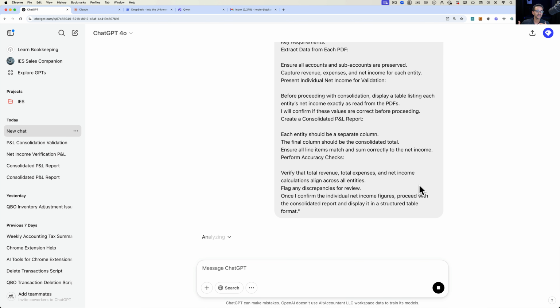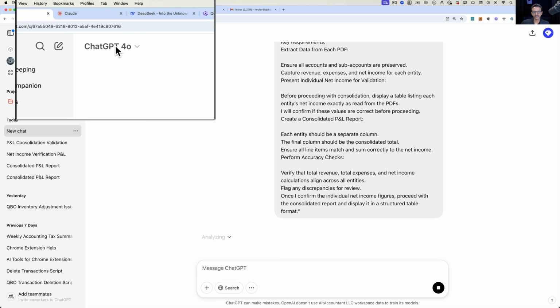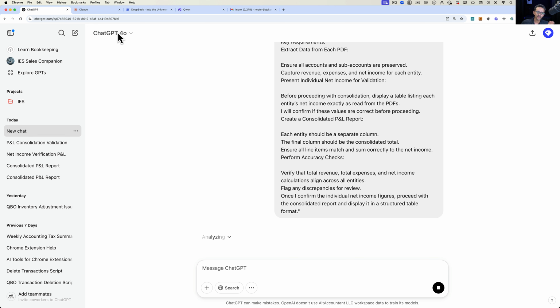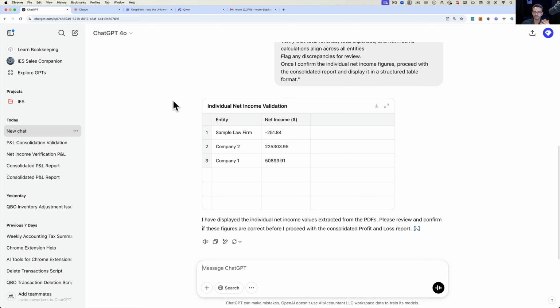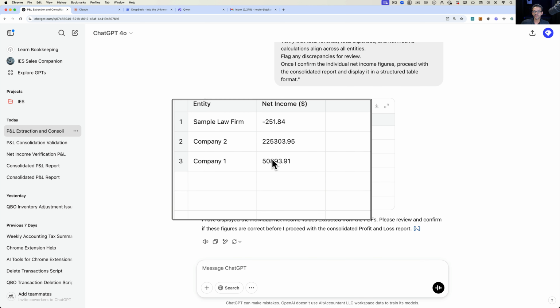Again, I am using the paid version of ChatGPT because I am in ChatGPT 4.0. You might be able to do this with the free version, but again, I haven't used the free version in a very long time. $20 a month is pretty much a steal for the amount of power that it is, so I don't mind paying it. So, as you try this on your own, if you don't have the paid version, you will have to double check. So now it's telling me, okay, these are the 3 net income amounts.